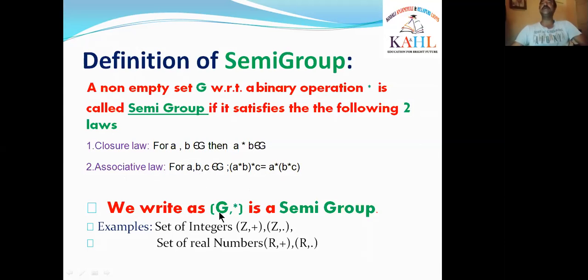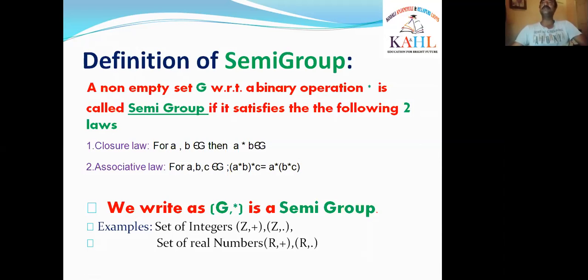That means G is a non-empty set and star is a binary operation. What is a binary operation? A binary operation is an operation between two elements. We can choose operations like addition for any two elements.